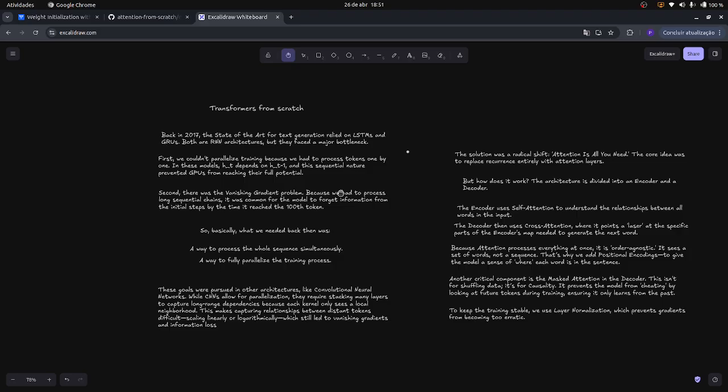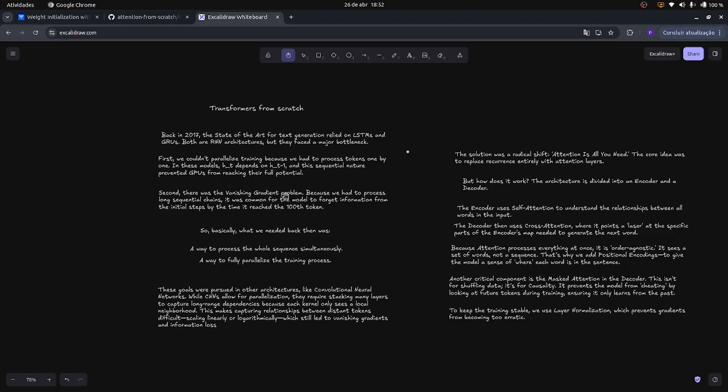So, back in 2017, the state of the art for text generation relied on LSTMs and GRUs. Both are RNN architectures, but they faced a major bottleneck. First, we couldn't parallelize the training because we had to process tokens one by one.